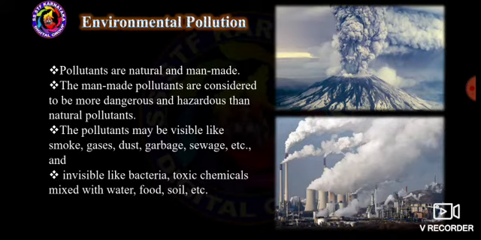etc. And along with that, invisible. So visible pollutants are like smoke, gas, dust, garbage, sewage. These were the visible pollutants, and invisible pollutants like bacteria, toxic chemicals. Yes, toxic chemicals mixed with the water, food, soils. So these all are the elements of the pollutants.